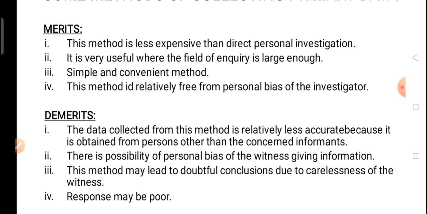So what will happen, there is no chance that he will be biased or partial about the informants, because he does not know anyone personally. Okay, but there are chances that the witness who is providing the information may be biased, may be partial. See, if we ask for any information from someone, what happens, they give us only that information that they want to share with us. Okay, if I'm asking my friend about any of his friends, then he will tell me only that much that he wants to share with me about his friend. He will not give me the whole information. The same happens in this case also.